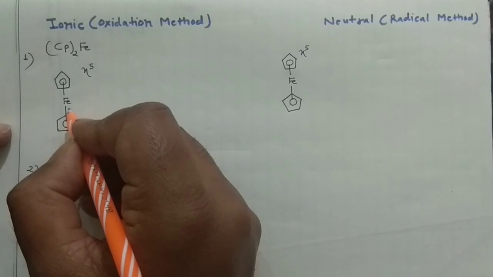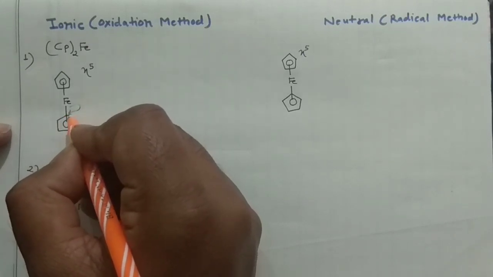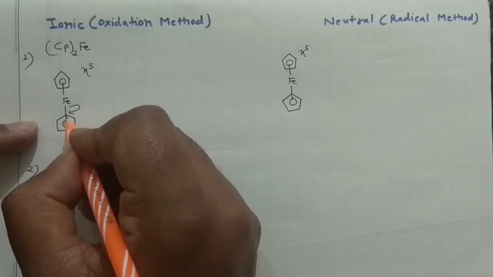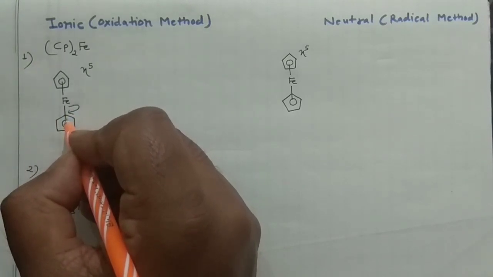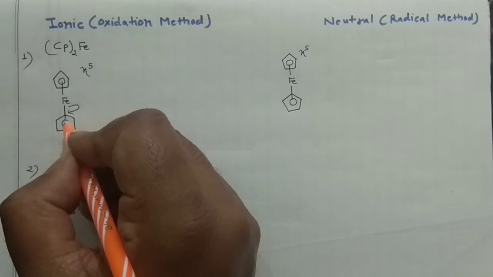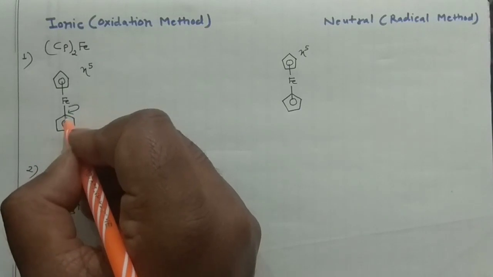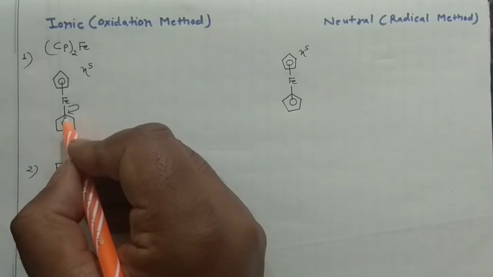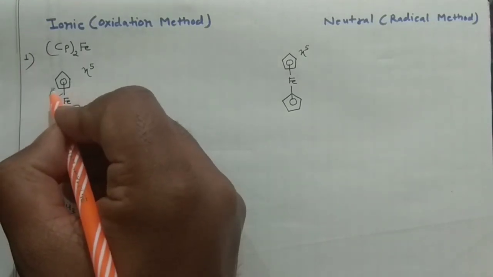So when the heterolytic fission takes place, the electron pair will shift towards the carbon. Why will the electron pair shift towards the carbon? Because carbon has an electronegativity of, I think, 2.1, I suppose. And this electronegativity of carbon is much higher than that of any of the first transition metal atoms. Whatever transition metals there are, from scandium to nickel, they have less electronegativity than carbon. So whenever this fission occurs, the electrons will go to the carbon. Similarly, this will go to the carbon.